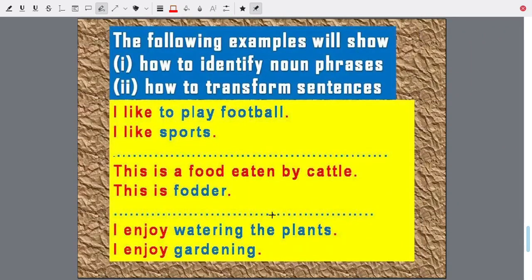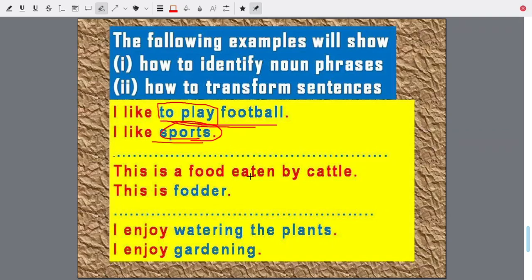Next, the following examples will show you how to identify noun phrases and how to transform sentences. I like to play football. You can say I like to play football, cricket, hockey. You can go on extending, or you can say I like sports. So this single word is a noun. So this is also a noun. And incidentally, this is an infinitive. An infinitive is a noun equivalent.